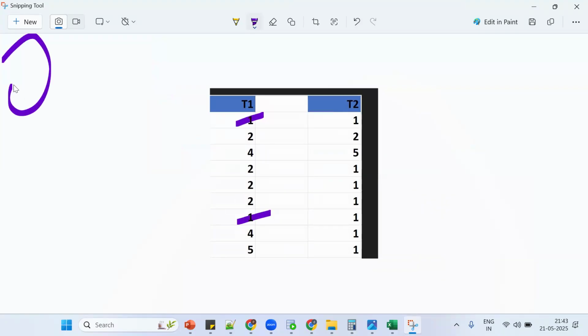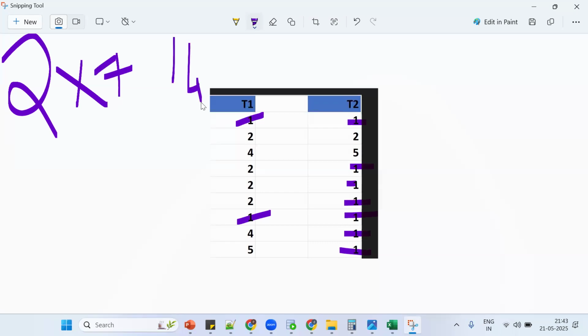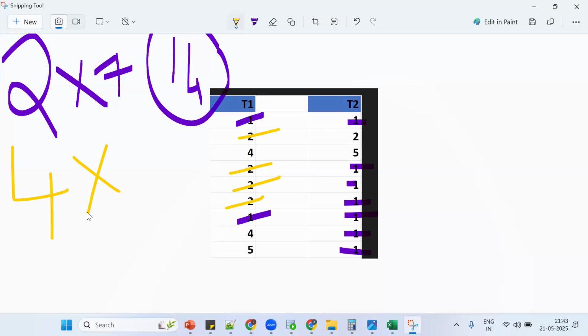How many ones are there in the right side table? 1, 2, 3, 4, 5, 6, 7. Simply 2 sevens are 14 records. How many twos are there? 1, 2, 3, 4. In the right side table, how many twos are there? 1. So 4 into 1, 4 records.